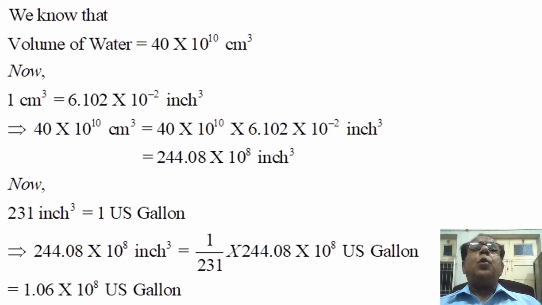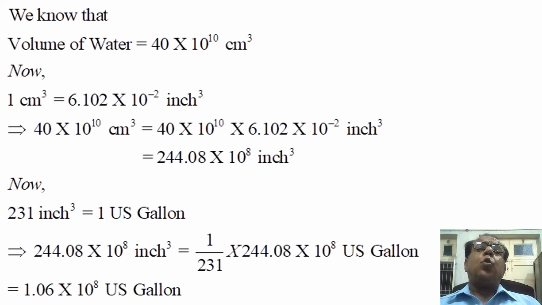So volume of water in inches has become equal to 244.08 into 10 raised to the power 8 inch cube. Now 231 inch cube is equal to 1 US gallon.